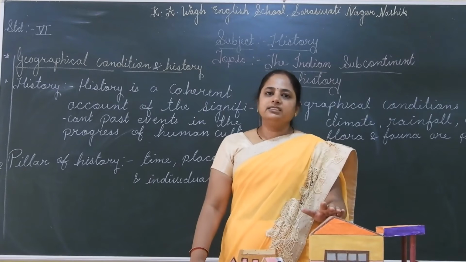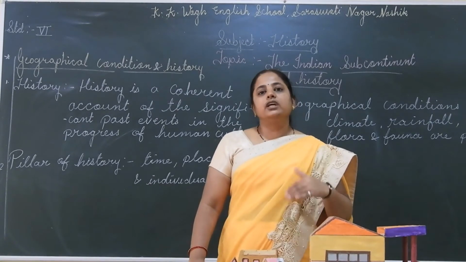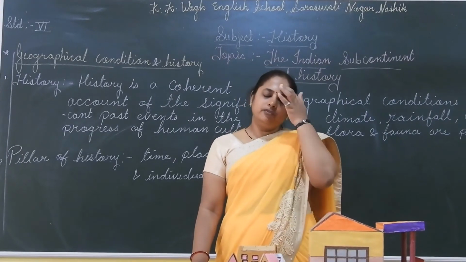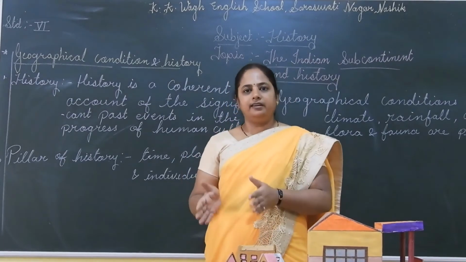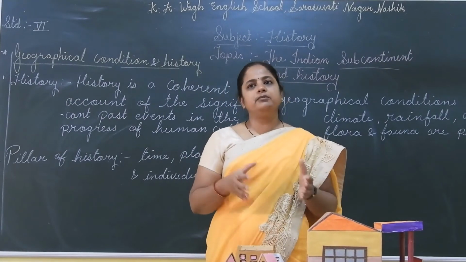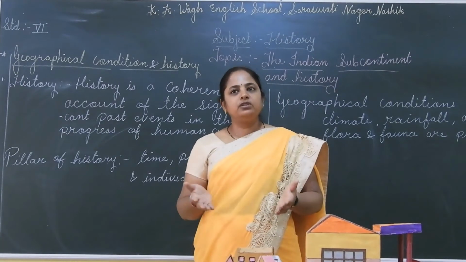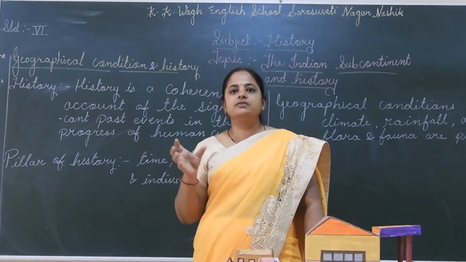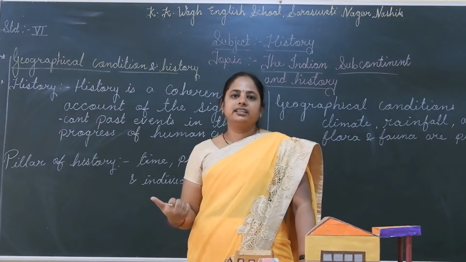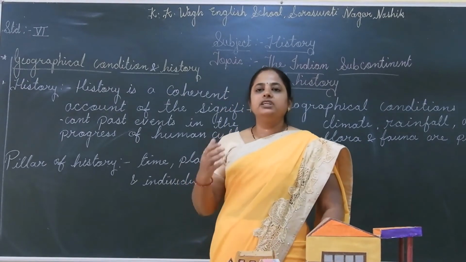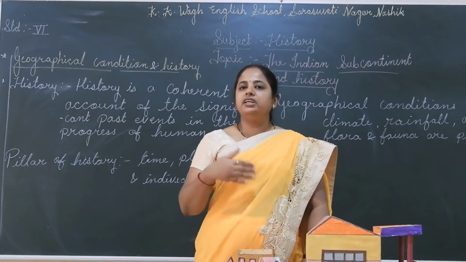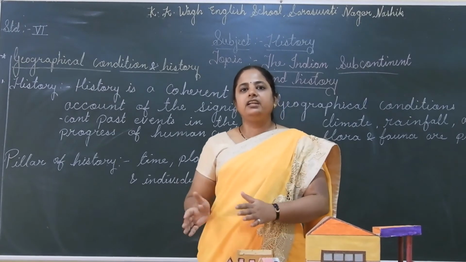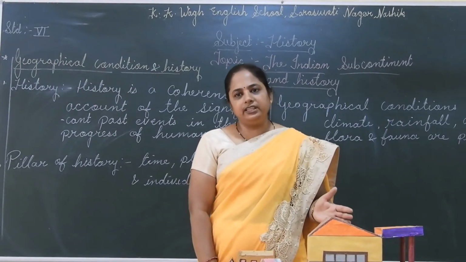So, we can say that agriculture will be the second occupation in a hilly area, and the first occupation will be hunting. Because in a mountainous area there is forest and so there are animals, so they hunt. The main occupation becomes hunting, and then comes the second occupation, agriculture. But the quality of the food grain will be different from the quality we get in a plain area.